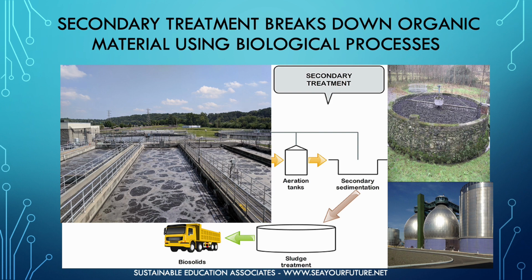These materials are removed and sent for further processing in systems known as digesters that get their name from the fact that they work similar to our stomachs in breaking down material into usable forms. It should be mentioned that another technology is sometimes used instead of or in addition to aeration tanks. They are called trickling filters. The concept of microbial degradation is the same, however, the water is sprayed or trickled over a bed of rocks instead of held in large tanks.